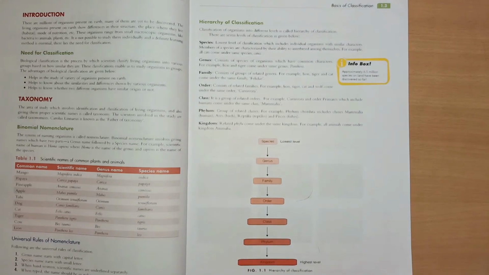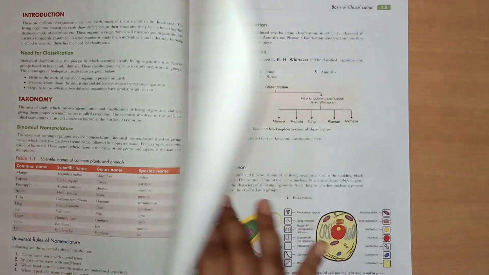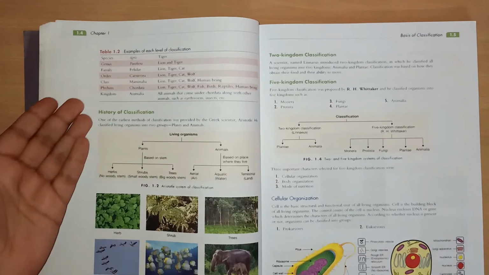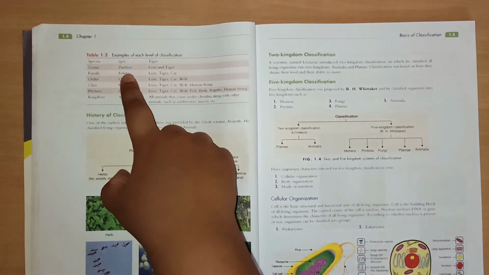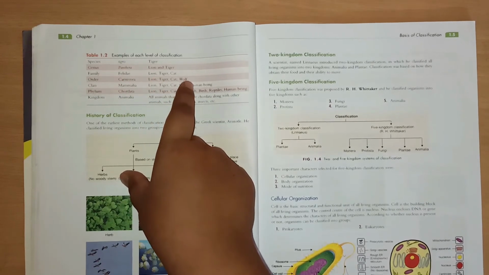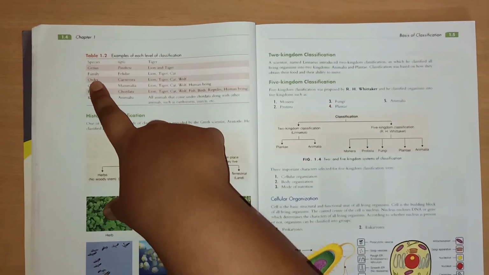Kingdom. Now all related phyla come under the kingdom, like all animals come under kingdom Animalia. Now examples: genus Panthera, lion, tiger. Family Felidae, lion, tiger, cat.